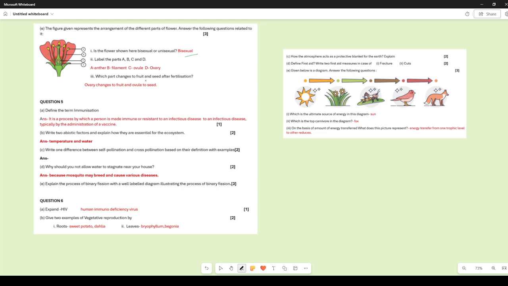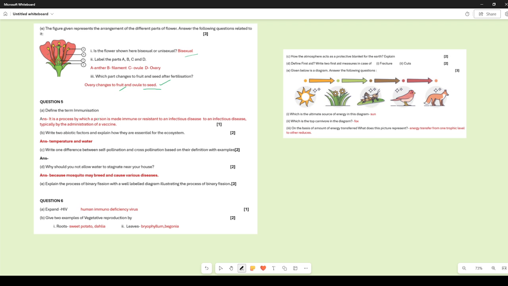Which part changes to fruit and seed after fertilization? So you have been studying it for such a long time. The ovary, the ripened ovary, changes to fruit, and the ovule which is present inside the ovary changes to the seeds, right?